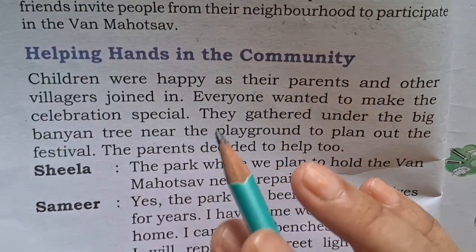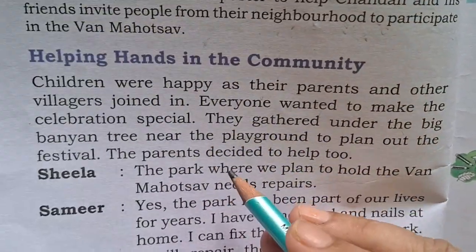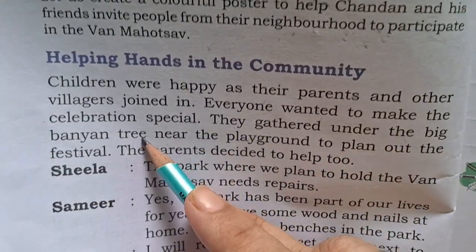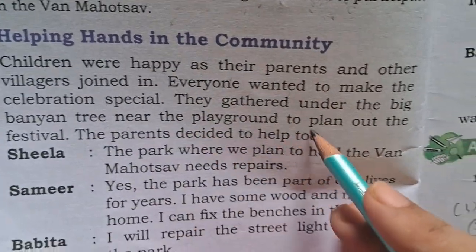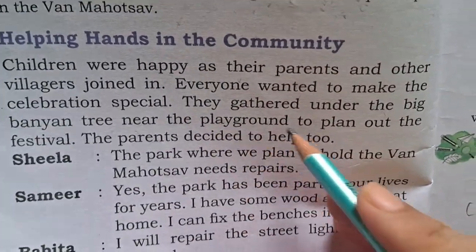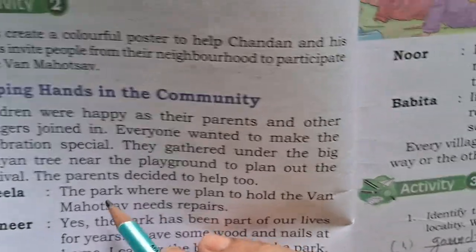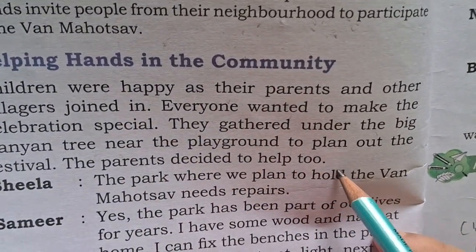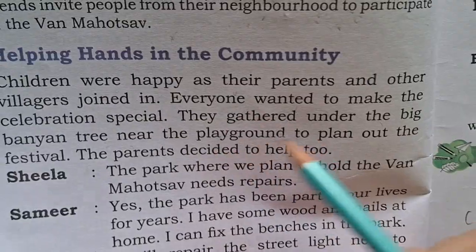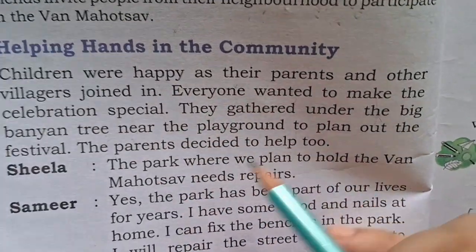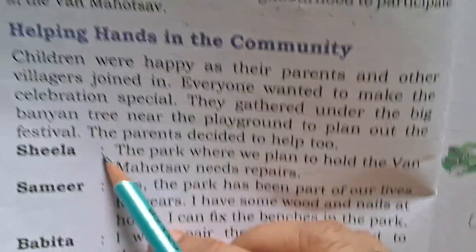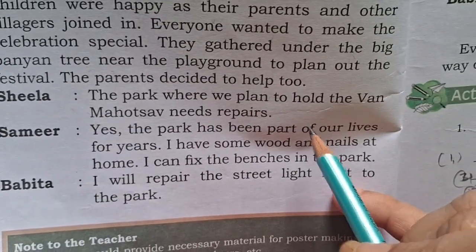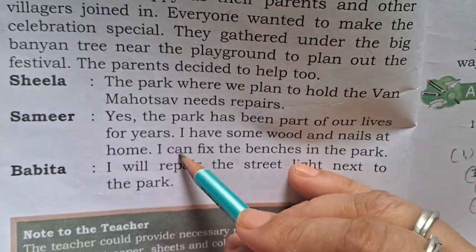Under the banyan tree, they always played many games, the game of kabaddi. So yes, under that banyan tree, all the villagers gathered to plan the festival, and the parents decided to help them too. So now all come together and decide to help each other. Now here, Sheila, a villager, says the park where we plan to hold the Van Mahotsav needs repair.